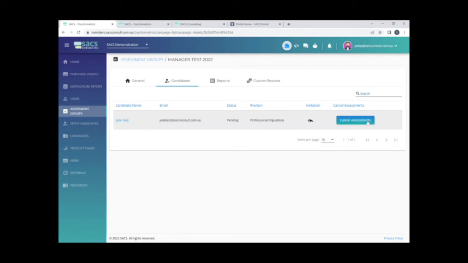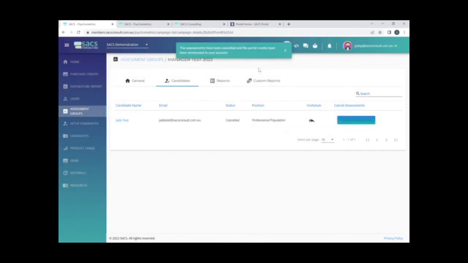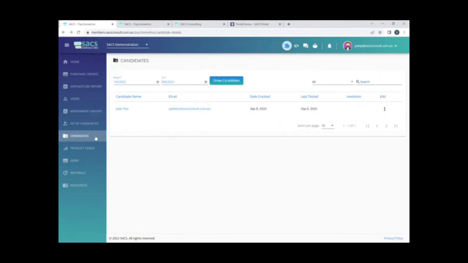You're also able to cancel their assessment. So should the candidate withdraw from the process or you ultimately decide not to proceed, provided their status is still pending, you'll see that you have the ability to cancel the assessments. And when you cancel the assessments and confirm, that will do that for you. And you'll see that the portal credits are automatically reimbursed to your account and the status of the candidate will then say cancelled.